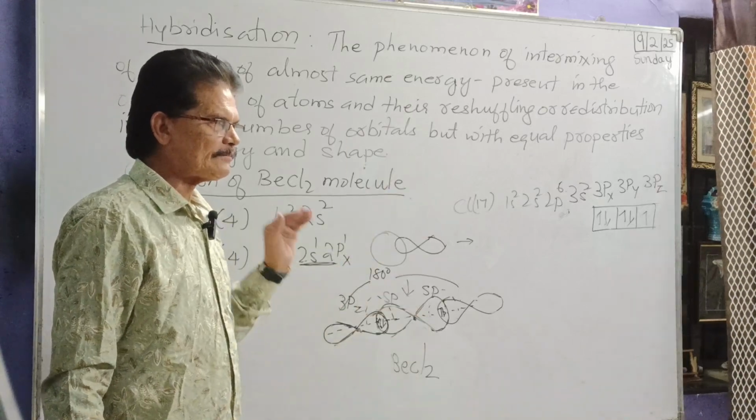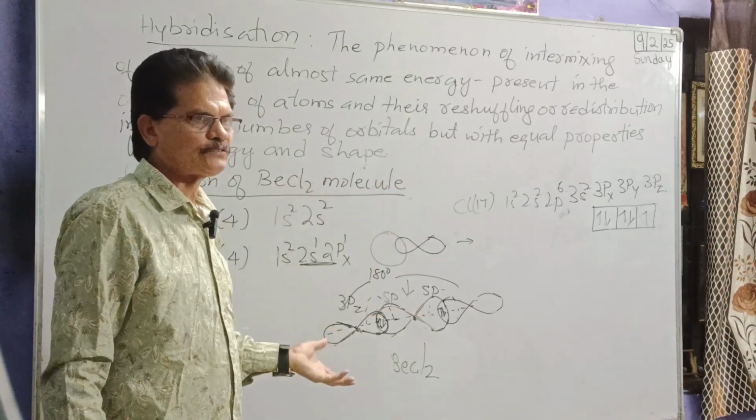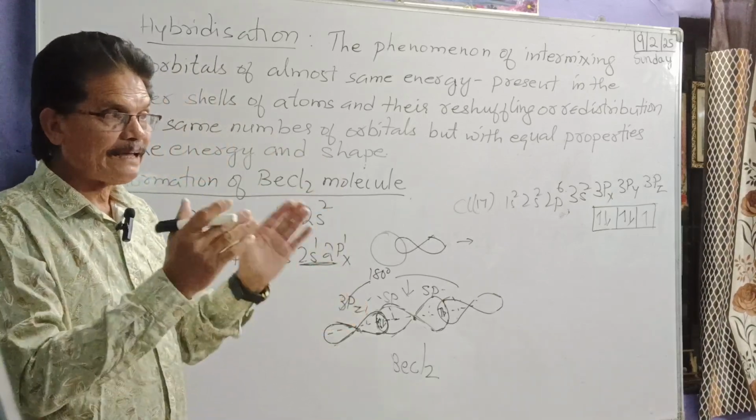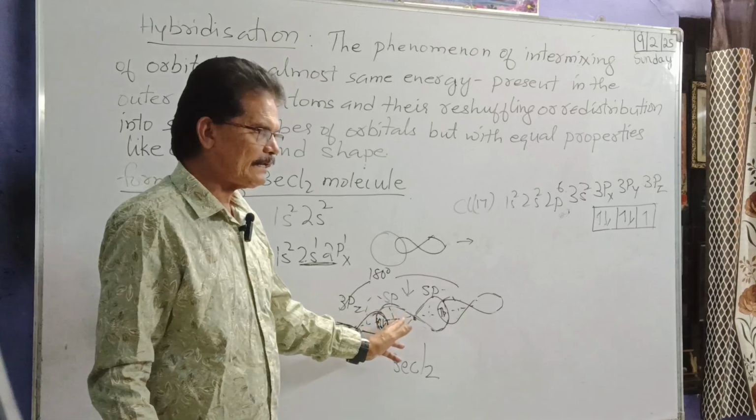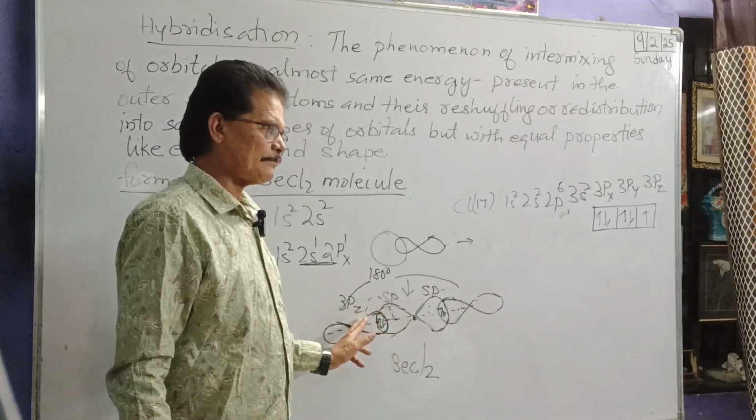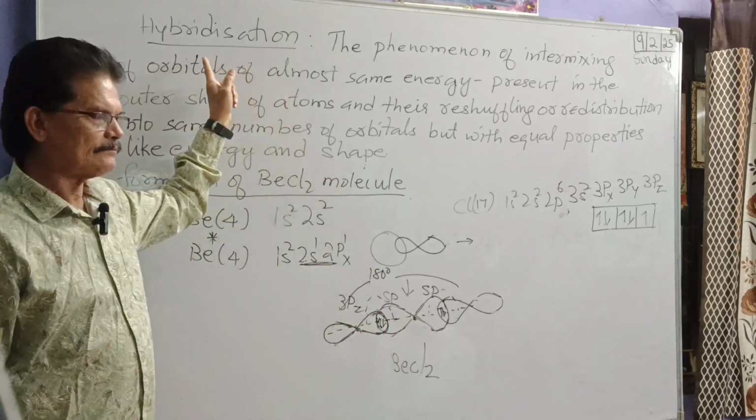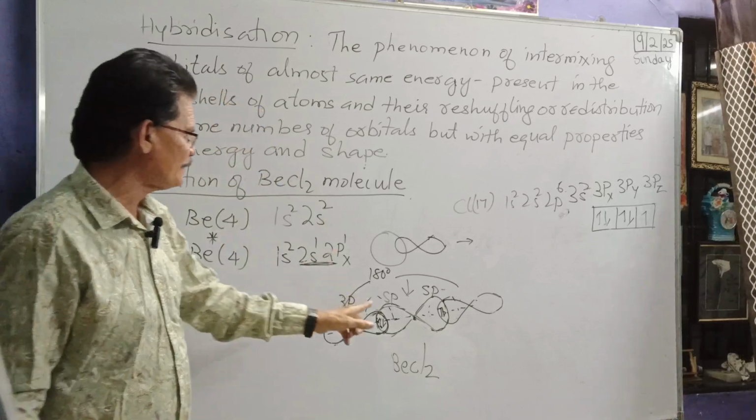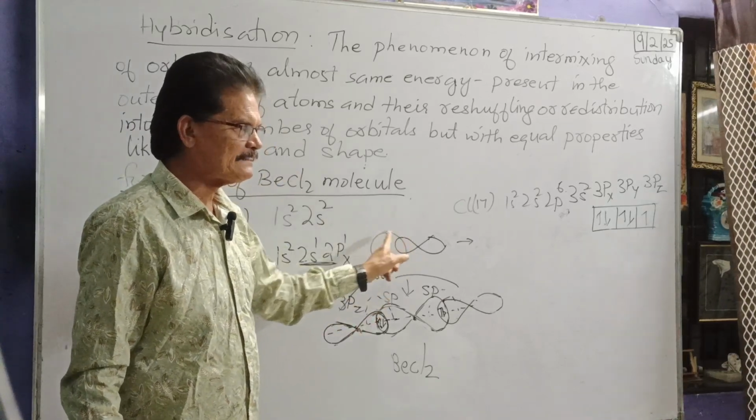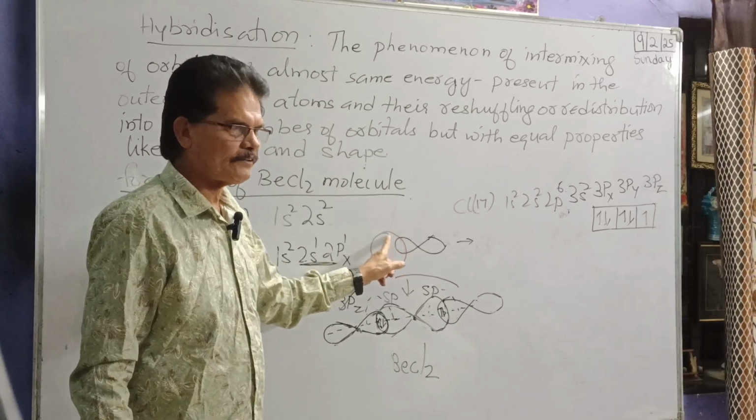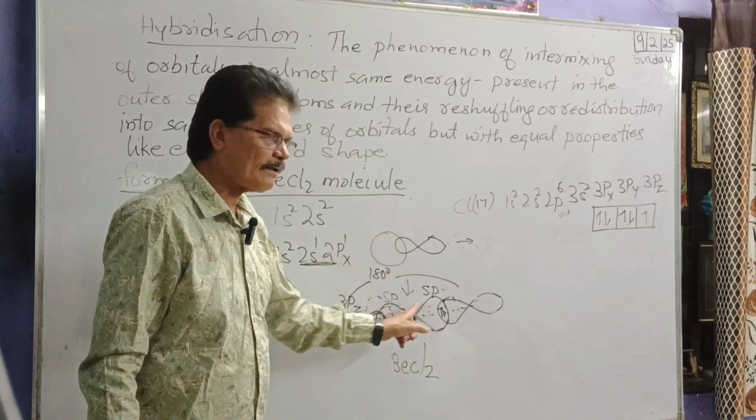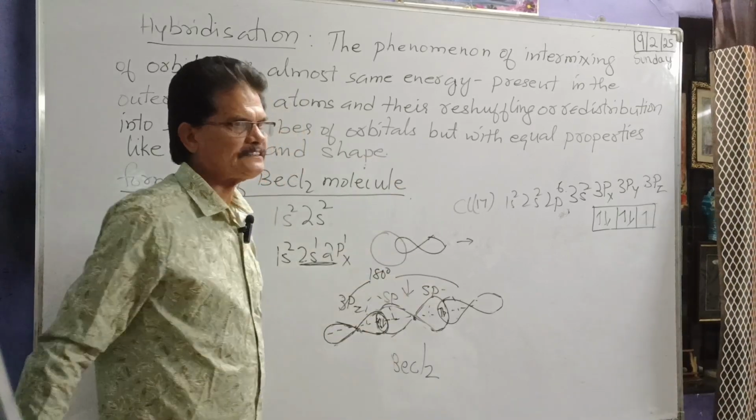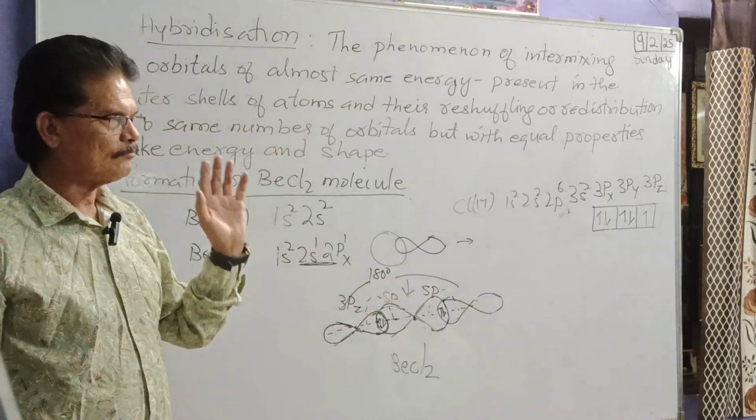What is new in our class today? Hybrids come, natural orbitals, overlapping of hybrids with natural orbitals. Is that called hybridization? No, that is not called hybridization. Hybridization means intermixing of natural orbitals and forming an equal number of orbitals. That is called hybridization. This is called the formation of the beryllium chloride molecule.